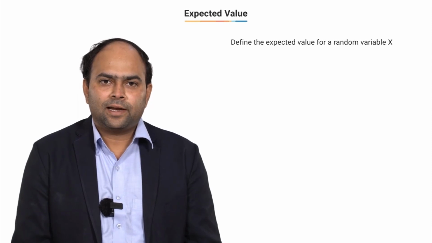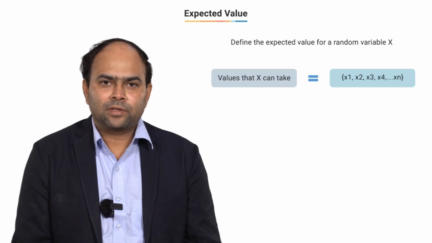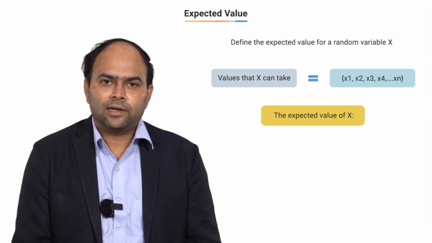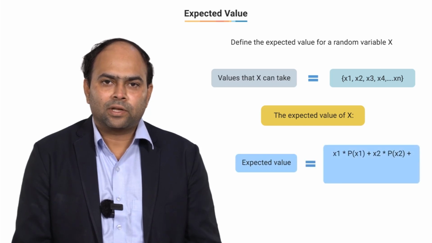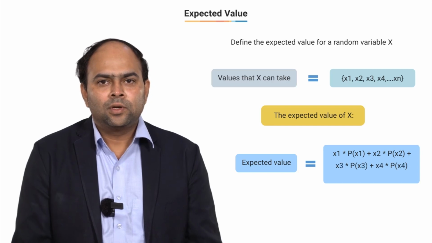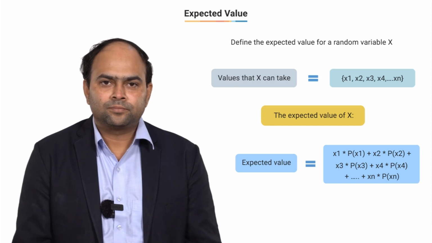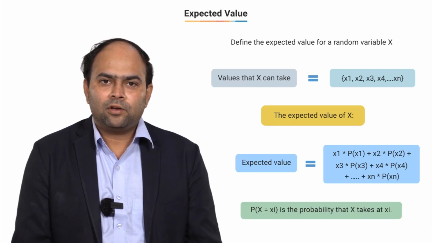Let's now formally define the expected value. Let's say that a random variable x can take values x1, x2, x3 and so on till xn. The expected value of this random variable x would be given by the expression: expected value equal to x1 times probability of x1 plus x2 times probability of x2 plus x3 times probability of x3 and so on till xn times P(xn). And remember, probability of x equals xi denotes the probability that the random variable x takes the